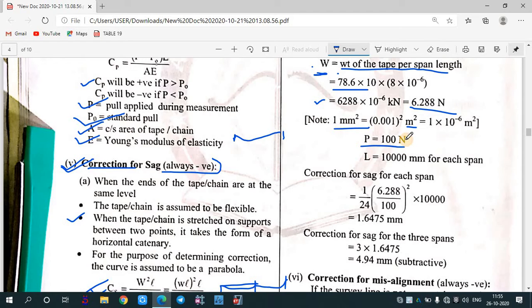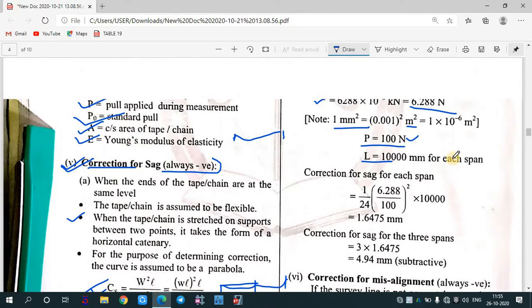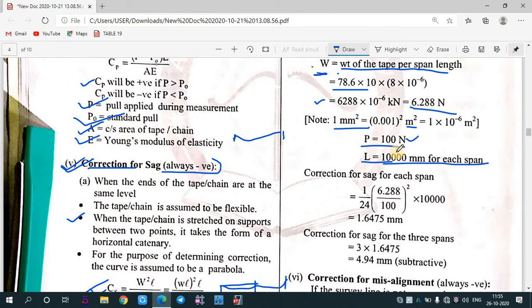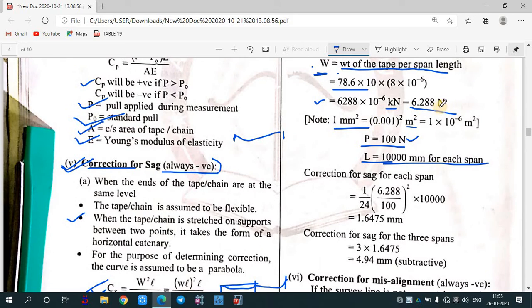Now the pull during measurement is 100 Newton and L is 10 meters for each span. It is saying that it has been measured for 10 meters each. So in terms of mm, L will be 10,000 mm. Since we are taking it in terms of Newton, we need to take L in terms of mm. If we had taken it as kilonewton, then we would have to take it as meter. Okay, so we'll use the formula. We have the weight value, 6.288 Newton,